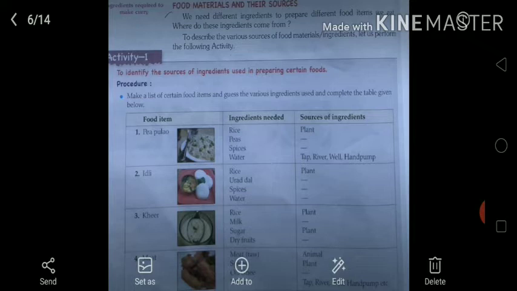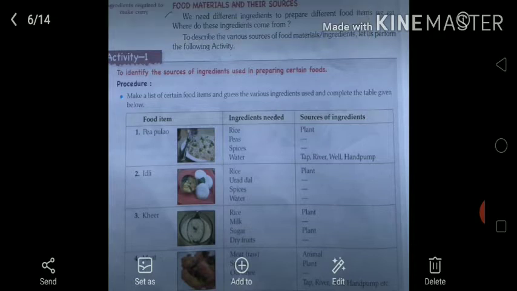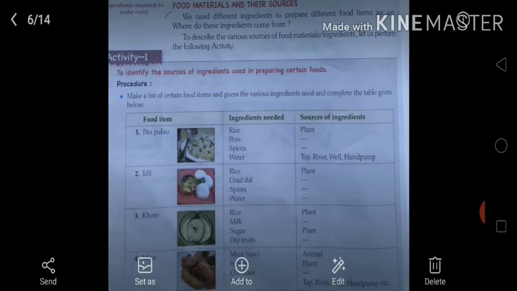One activity is given here in your book: to identify the sources of ingredients used in preparing certain foods. Procedure 1: make a list of certain food items, guess the various ingredients used, and complete the table given below. See this table carefully. The food item given here is 1, pea pulao. Now see what ingredients we need. We need rice, peas, spices and water.